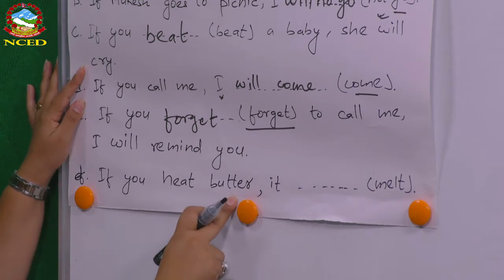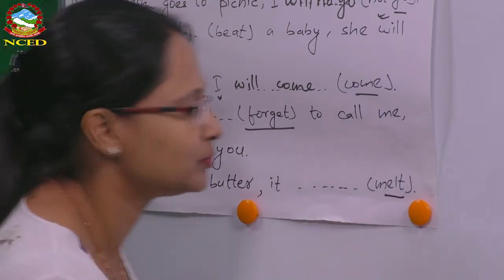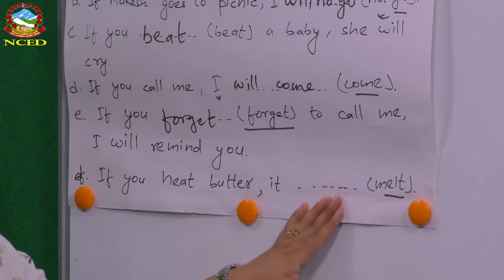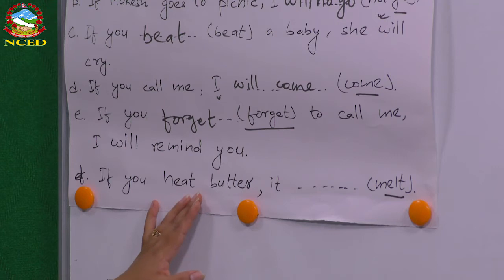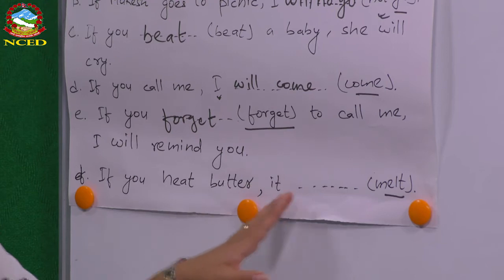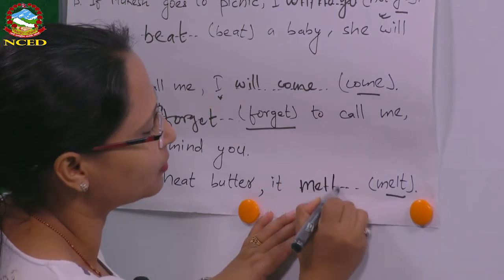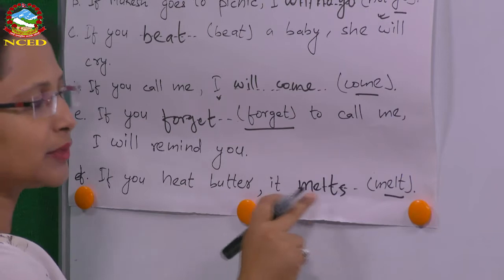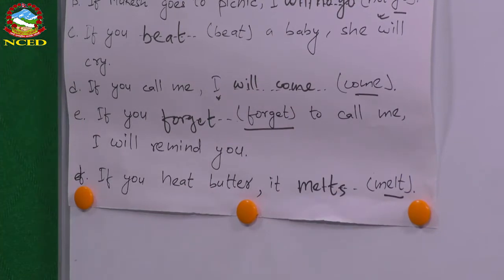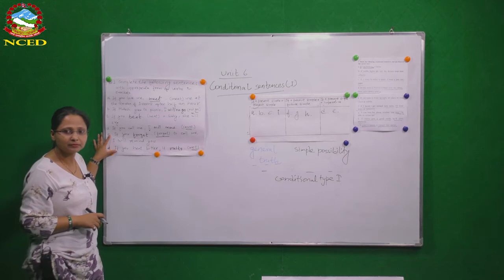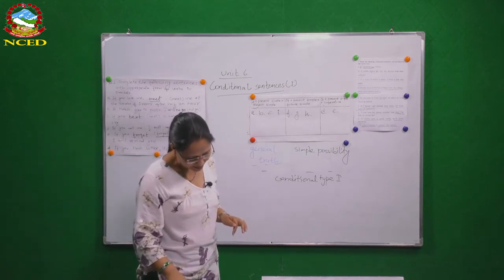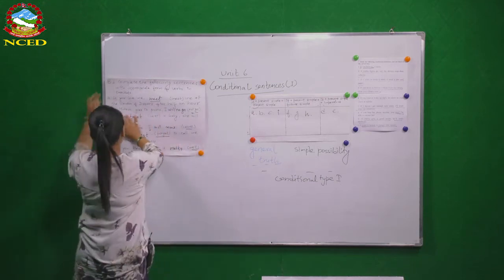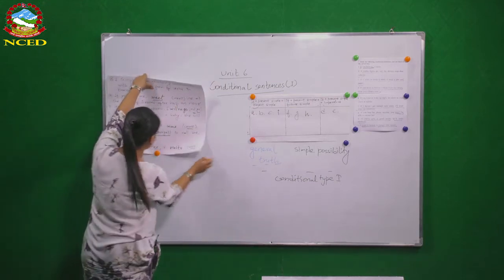If you heat butter, it, melt is the verb. So what is the right form here? What do you think? Does it show possibility or a type of general truth? Yes, it shows a type of general truth, right? So what should we write? The simple present form, melts. If you heat butter, it melts. Okay, have you all completed this? I'm sure you have. Now one more exercise is there in number B. You have a look what you have to do there.